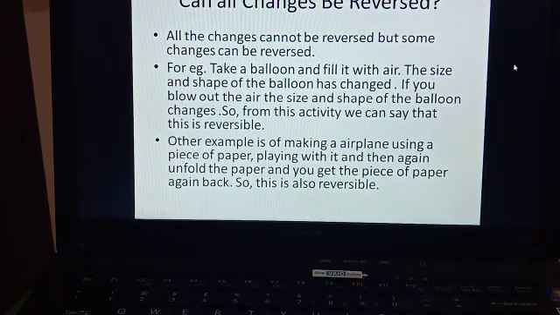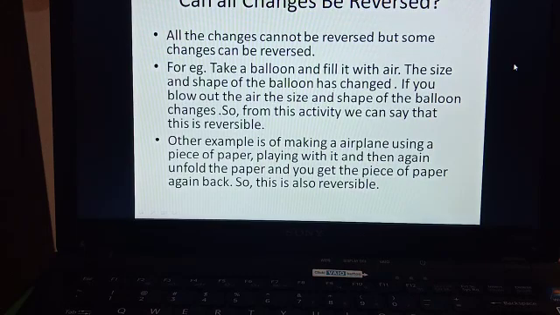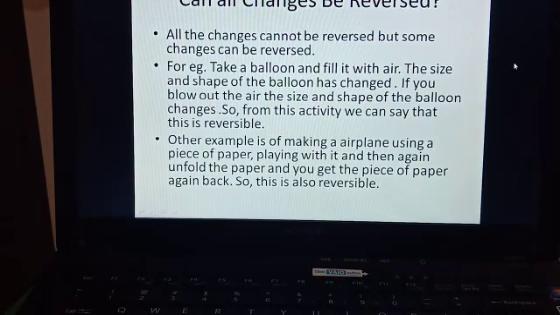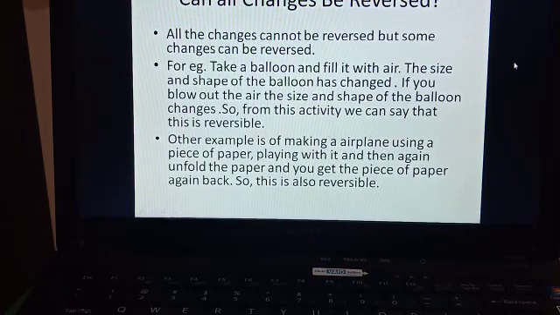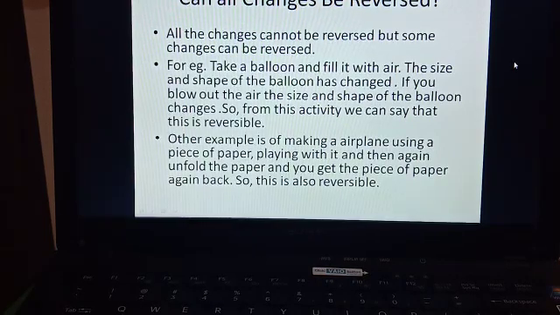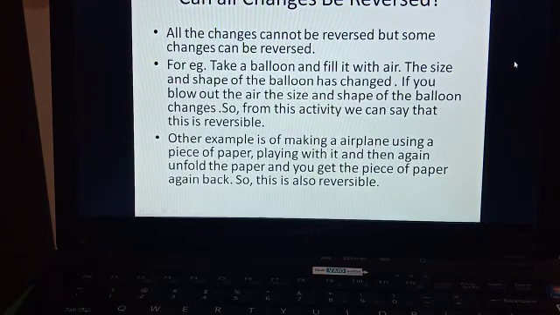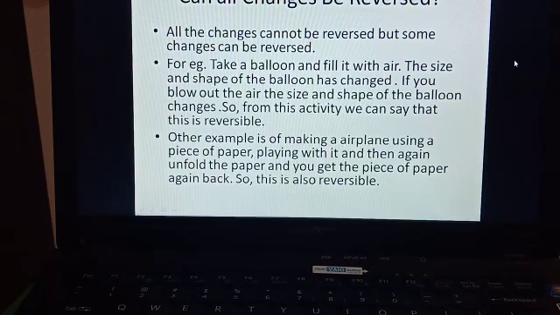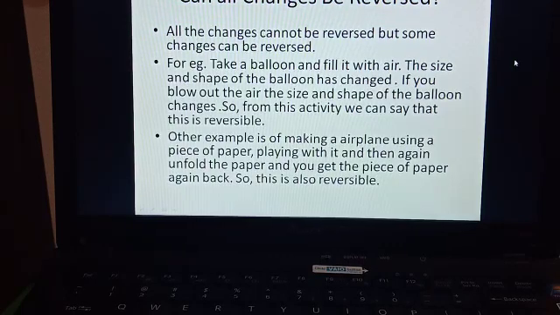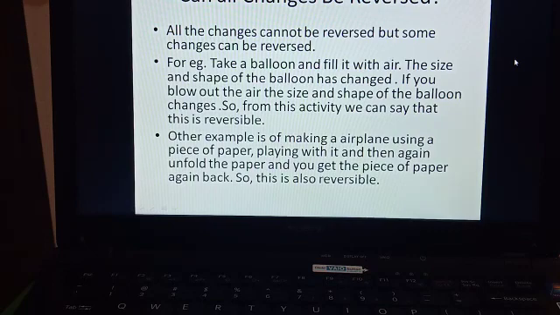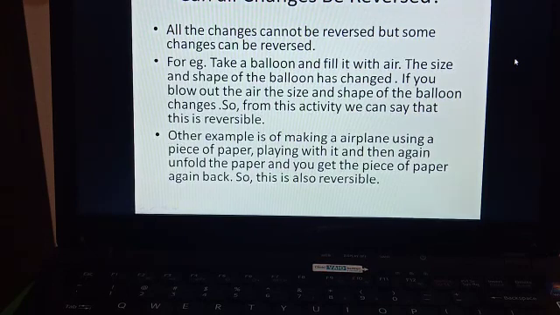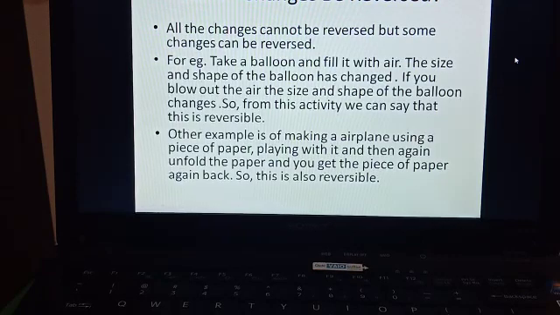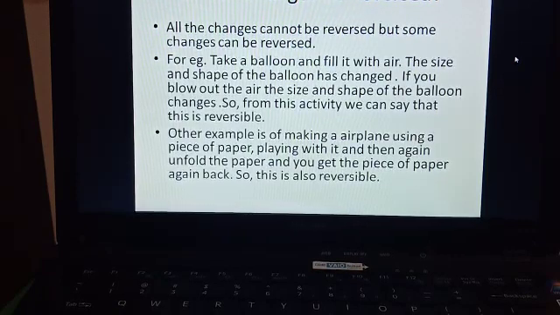Now the same things, the filling of air into the balloon, then making an airplane from a piece of paper, we'll do again, but the examples which I'll give you now will not be reversible, right? For example, you fill air into the balloon and then you burst that balloon. Can that shape be regained after the balloon is burst? No. So that is an irreversible change.